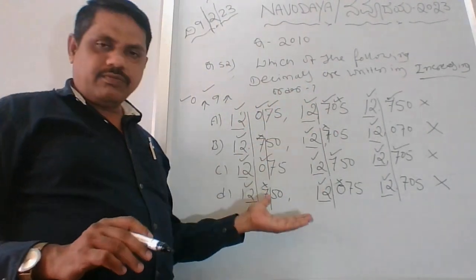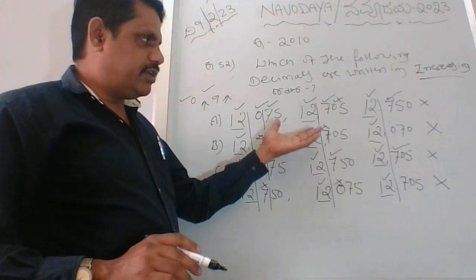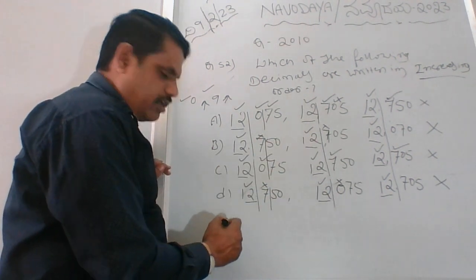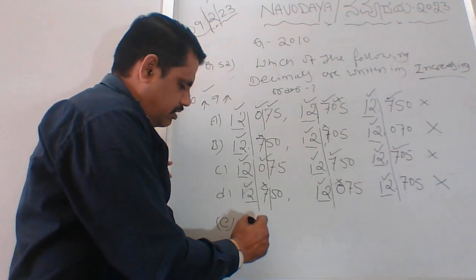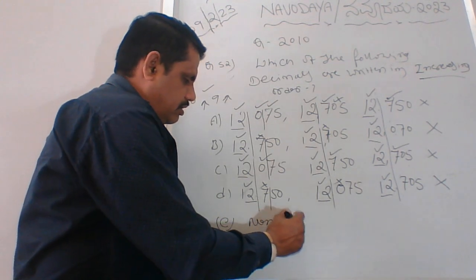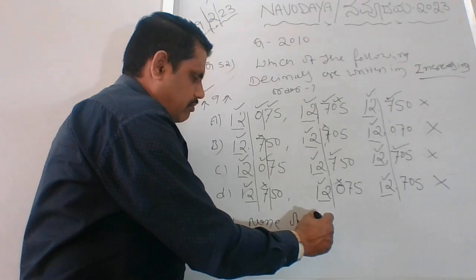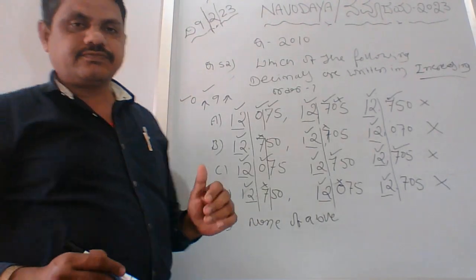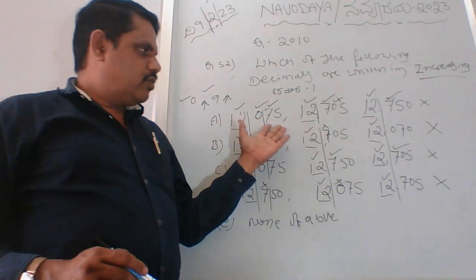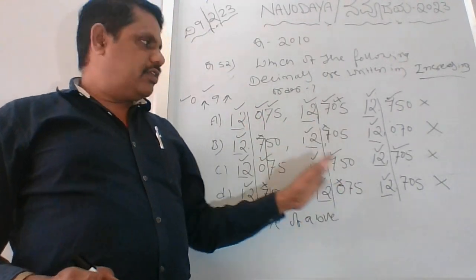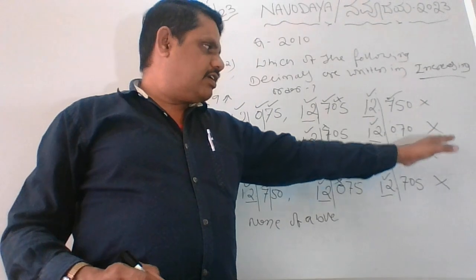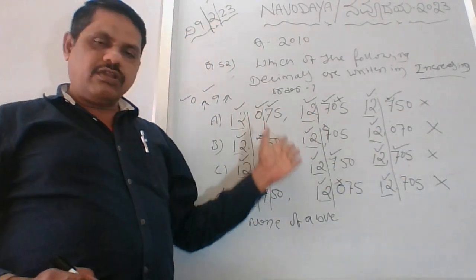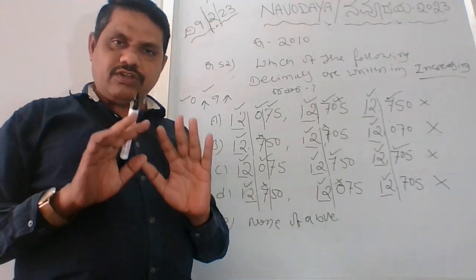In some cases, they will give this kind of question and they will give one more option, E, none of the above. In such a condition, once you finish seeing all the options, you get this clarity or confirmation that all four options are absolutely wrong.